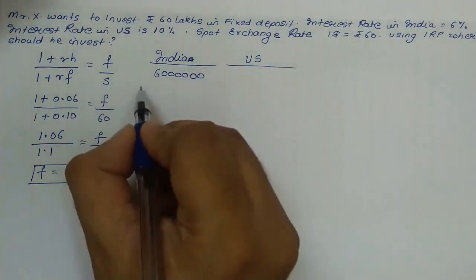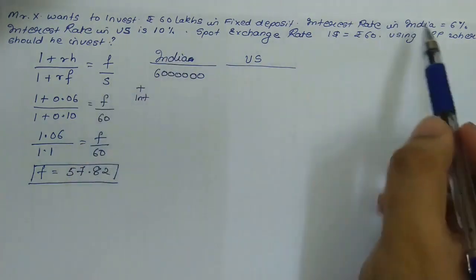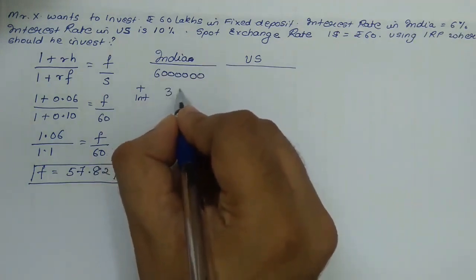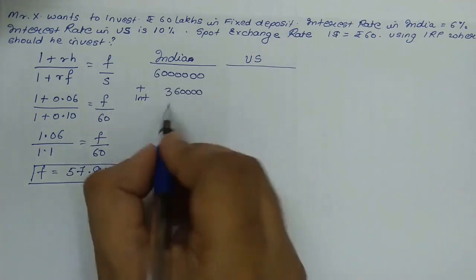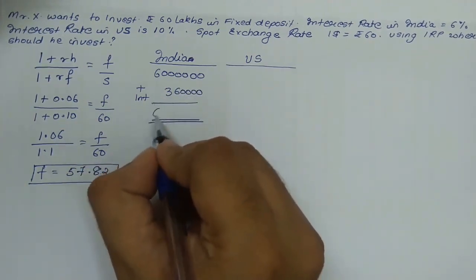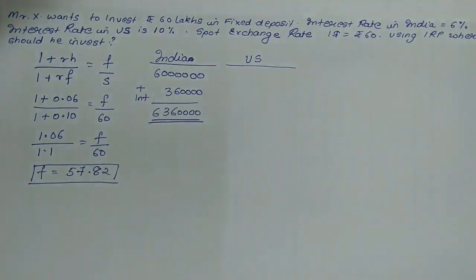So after 1 year, he would have got interest at the rate of 6%, which comes to 3,60,000. So after 1 year, the total amount after maturity, he would have got 63,60,000. That is in the case he would have invested in India.